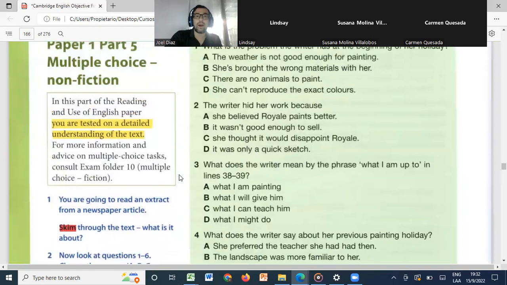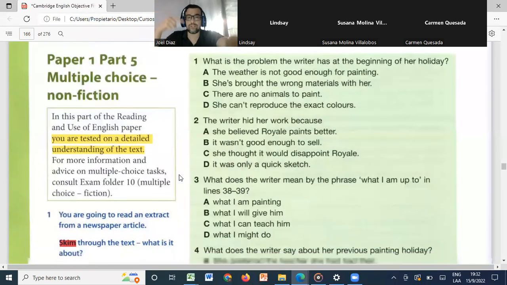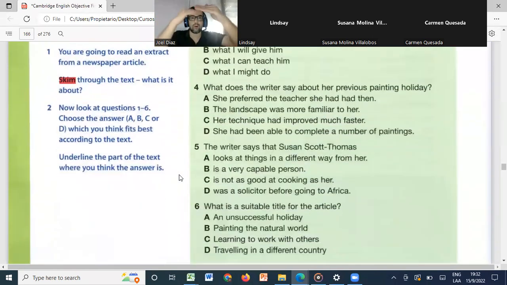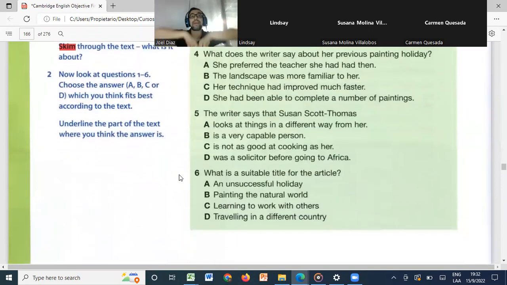So answers number 1, 2, 3, 4, and 5 are all in order, okay? But number 6 can be anywhere in the text. So be careful on this part 5 of the Reading and Use of English test, okay?